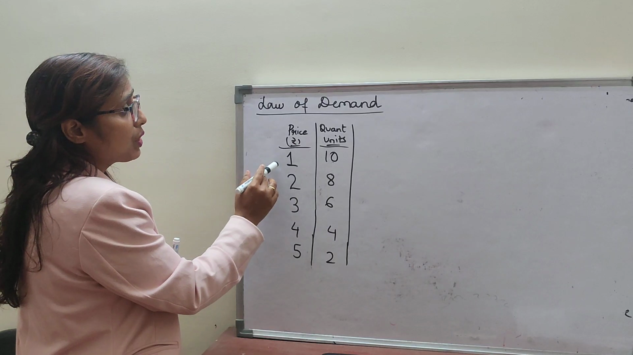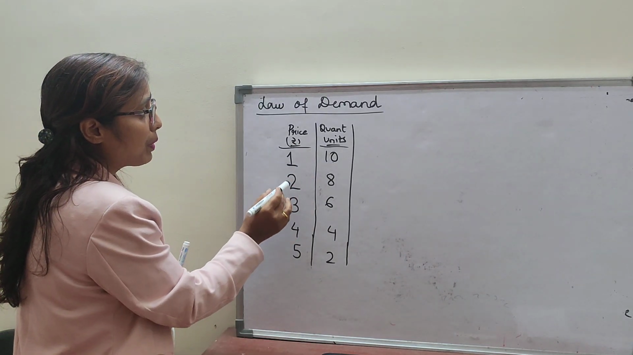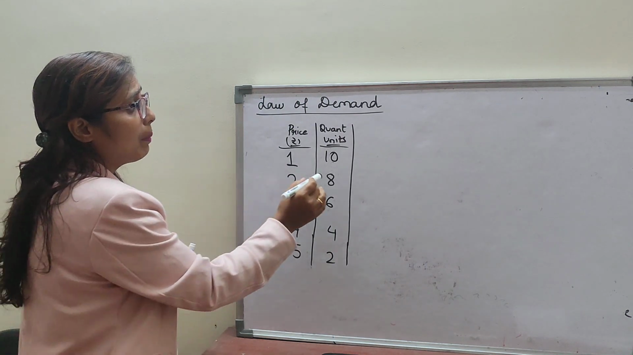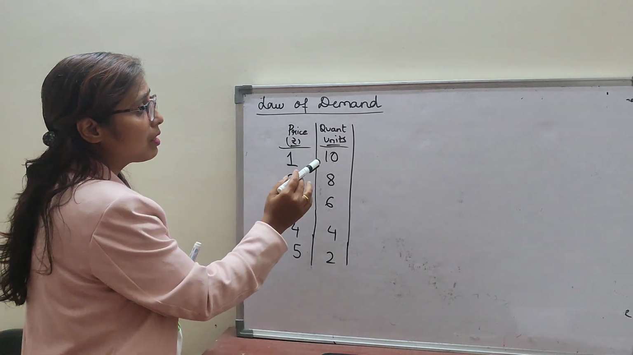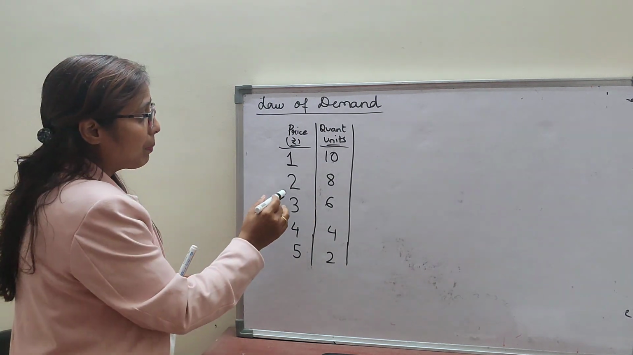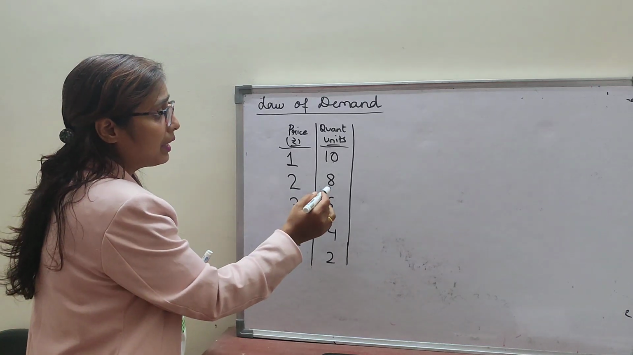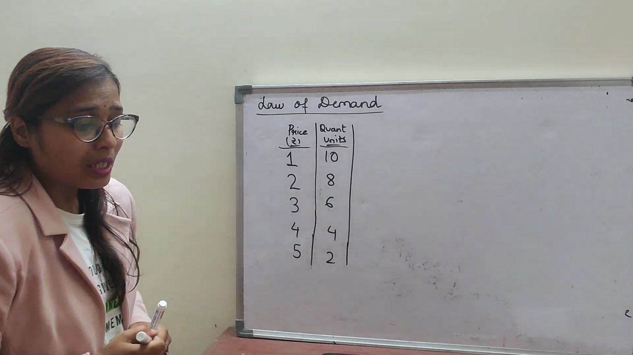Clear? Lesser quantities demanded at a higher price. See, when the price was rupees 1, you demanded 10 units. And when price rises from rupees 1 to rupees 2, you demanded less quantity. That means your quantity reduces from 10 units to 8 units. And when price rises again from 2 rupees to 3 rupees, your quantity reduces from 8 units to 6 units.